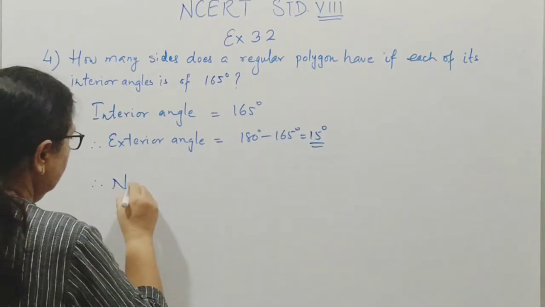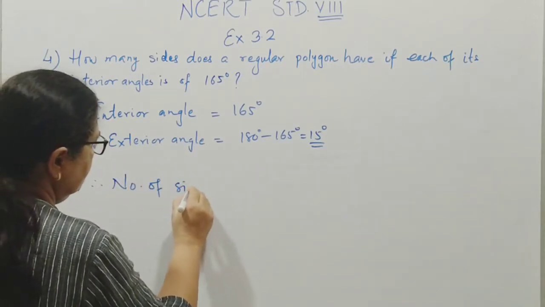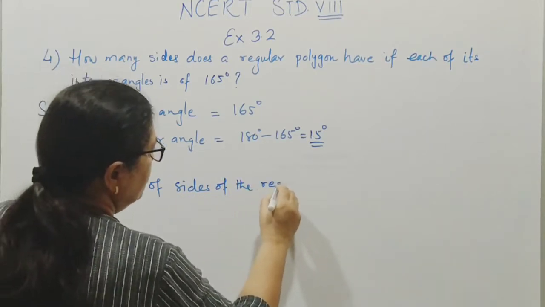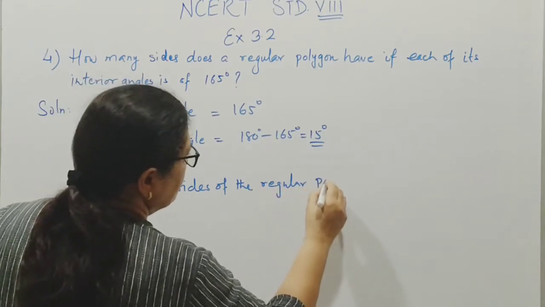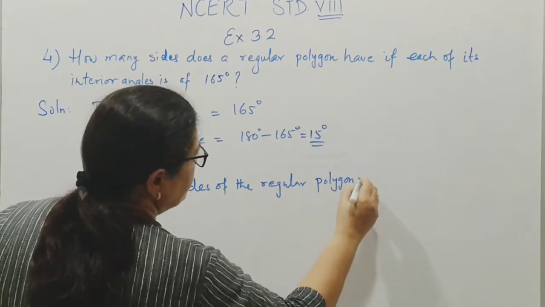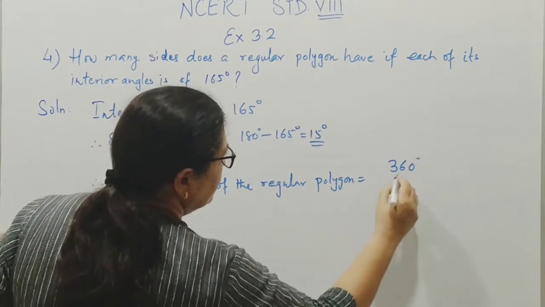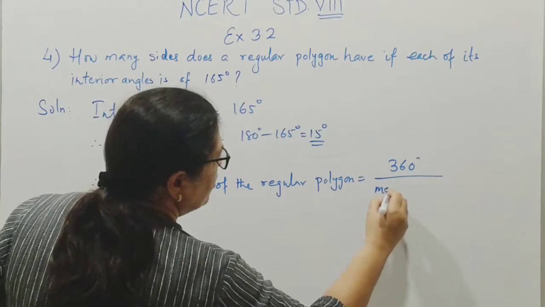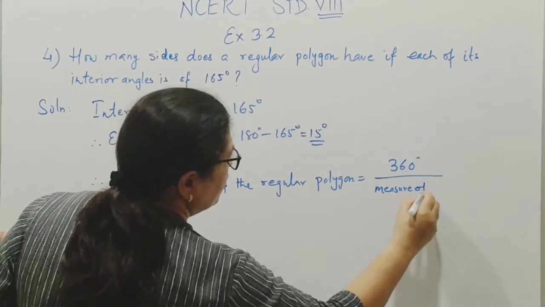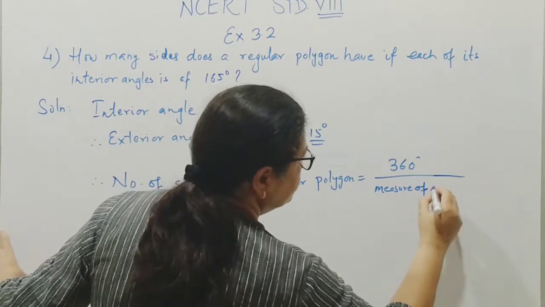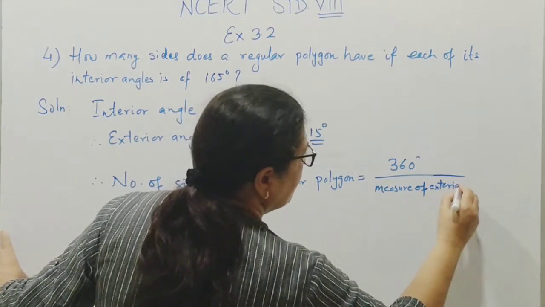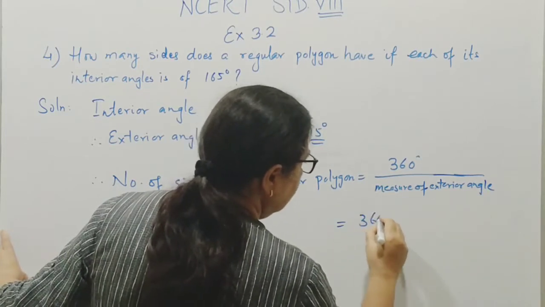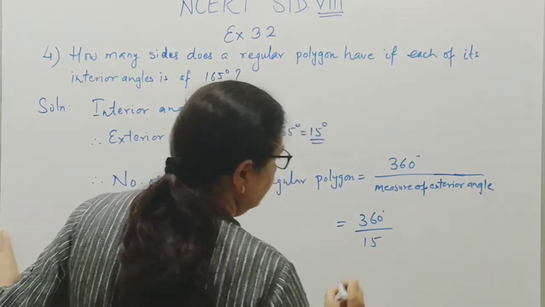Therefore number of sides of the regular polygon is equal to 360 degree divided by measure of exterior angle, is equal to 360 degree upon 15 degree.